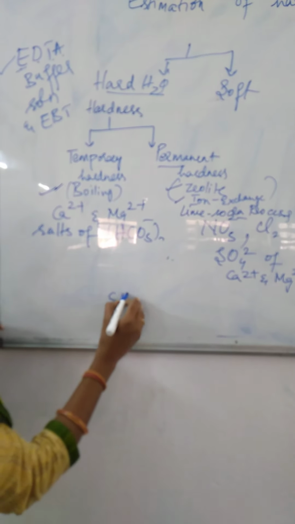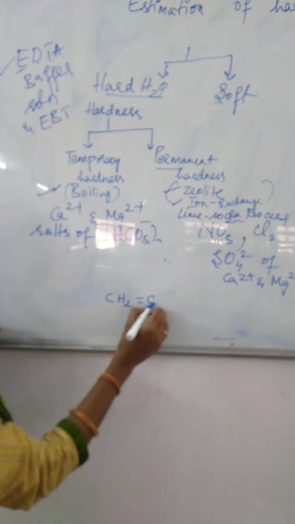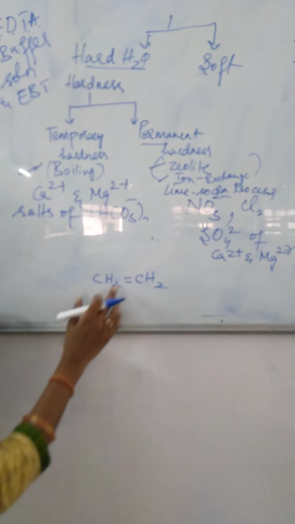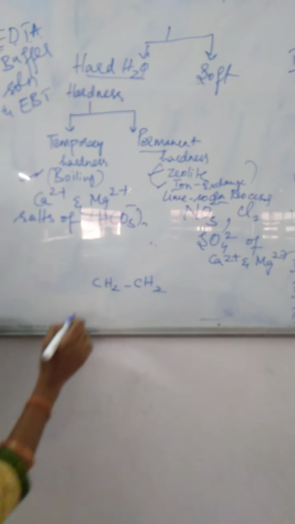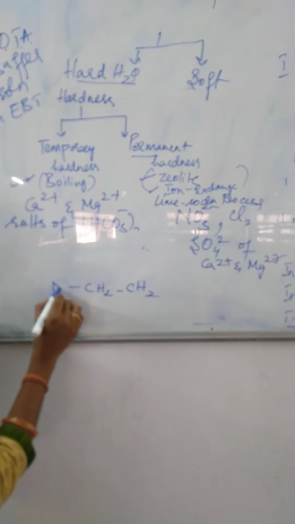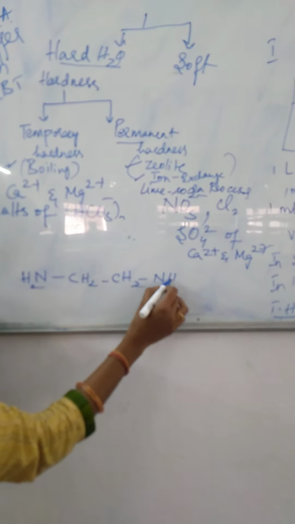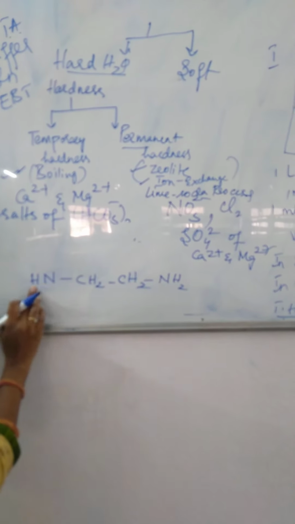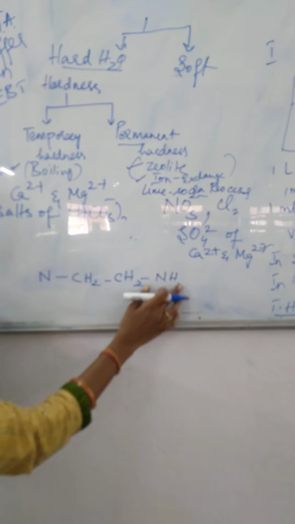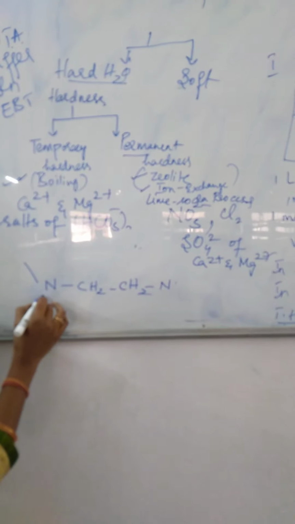First we write the structure of ethylene, where I am removing the pi bond, which is substituted by a diamine, ethylene diamine, and again I am replacing the two hydrogen atoms by the acetyl group.